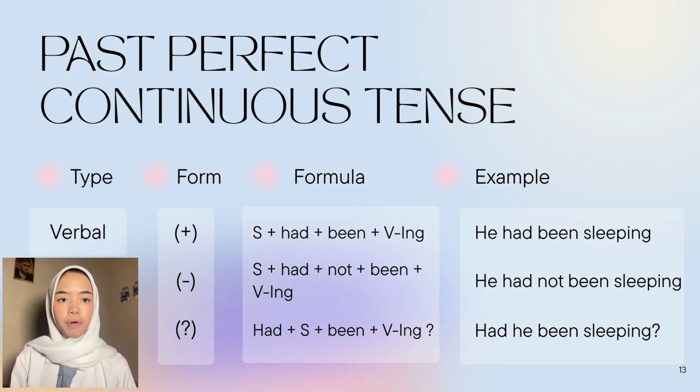Next we have past perfect continuous. It only has one type and three forms. For its positive form, it is subject plus had been plus verb ing.